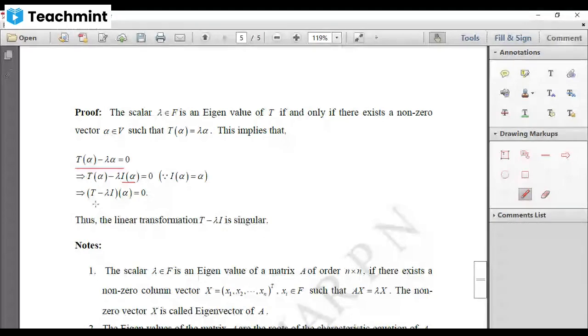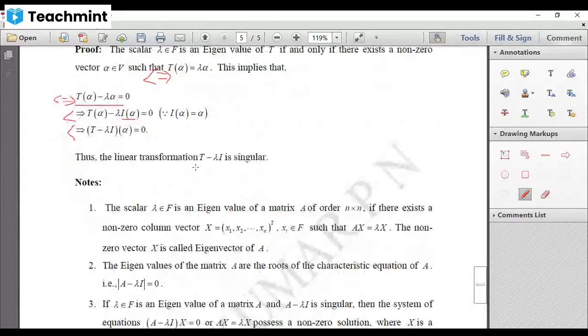Now, what is the converse? Because we have to show the if and only if condition. Suppose T minus lambda I is singular. If it is singular, then T minus lambda I of alpha equal to 0 for some non-zero alpha. But this implies that we can write it like this. That means alpha is the eigenvector corresponding to the eigenvalue lambda of T. That completes the proof.